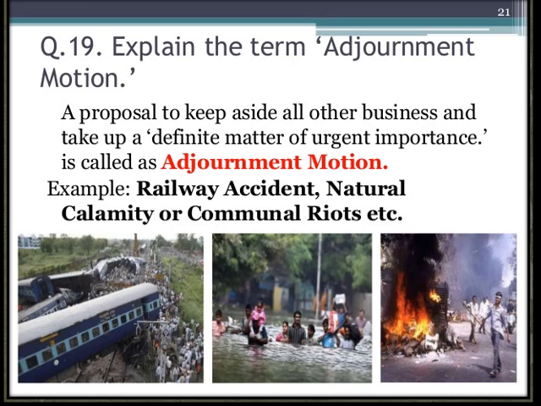So they put forward a proposal to the speaker, and that proposal is related to a matter which is having national importance. So like अगर आपकी किसी फाइनेंस बिल पे बातचीत चल रही, डिस्कशन चल रहा है, लेकिन किसी एक एमपी को लगता है कि अभी देश में कोई ऐसी चीज घटित हुई है, कोई ऐसा इंसिडेंट हुआ है जिसके बारे में डिस्कस करना ज्यादा इंपॉर्टेंट है, तो वो उस प्रपोजल को स्पीकर को देता है. If the speaker thinks that okay, this is the matter which has to be discussed, then the motion is passed, the proposal is passed, that is called the adjournment motion.